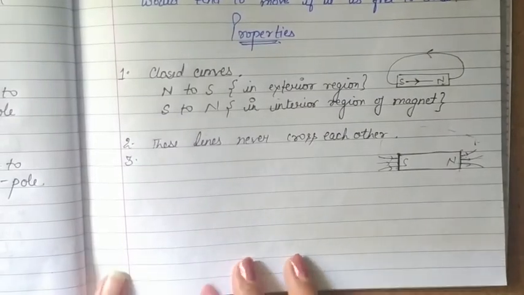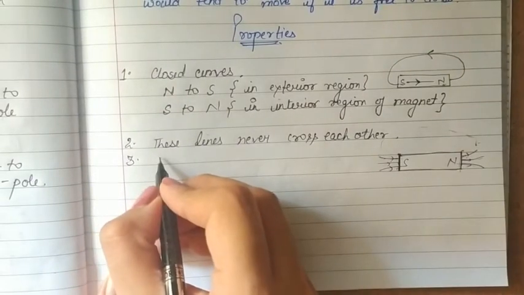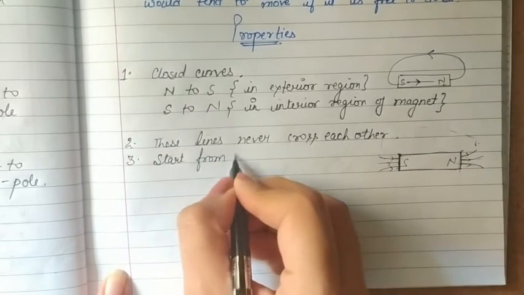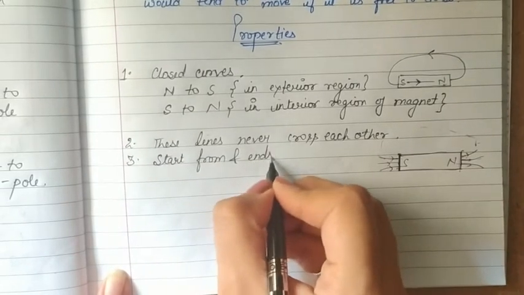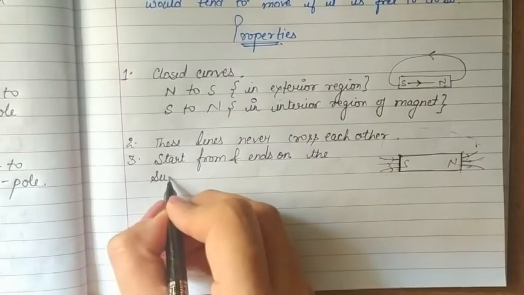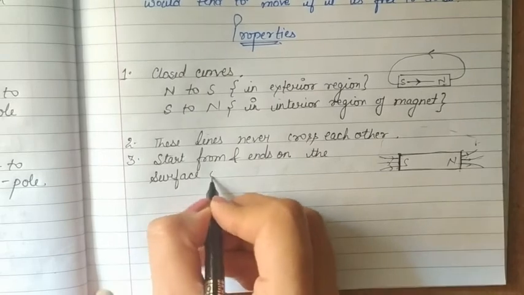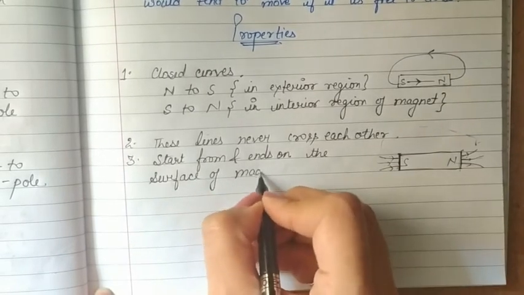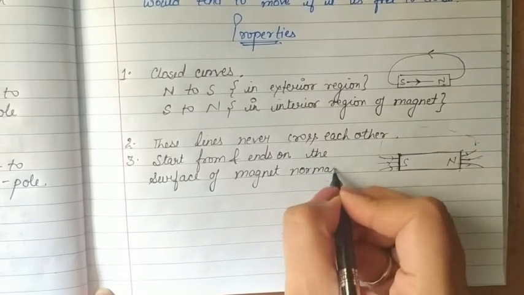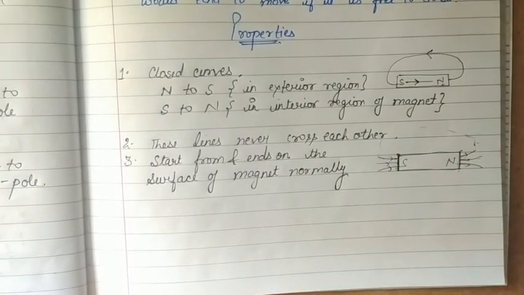So the point is these lines start from and end on the surface of the magnet normally, which means at 90 degree. So this is the third property.